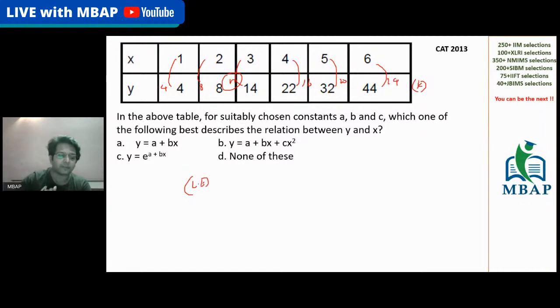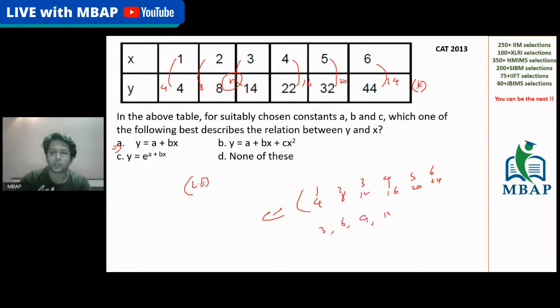This kind of equation will give you option number 1. Here the differences are 3, 6, 9, 12, then 15, and then 18. The difference between the values is constant, which is 3. I hope this is clear. Sangeeta, did I answer your question?